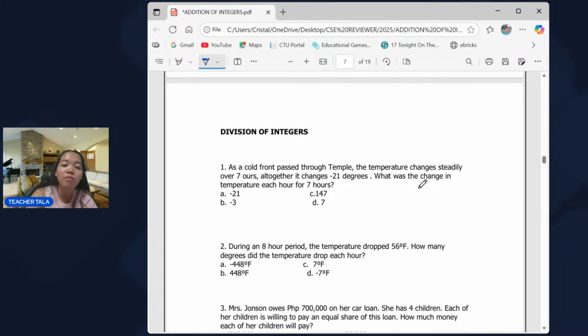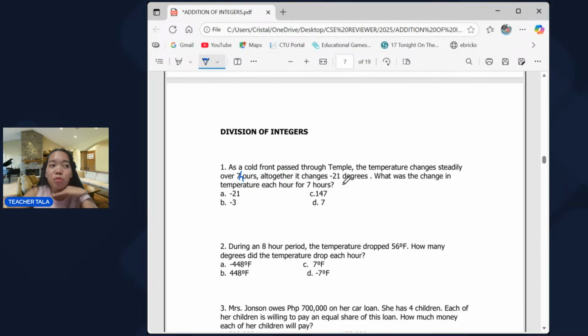So number 1, as a cold front passed through Temple, the temperature changes steadily over 7 hours. Altogether, it changes negative 21 degrees. What was the change in temperature each hour for 7 hours?